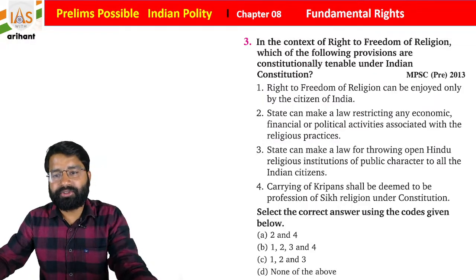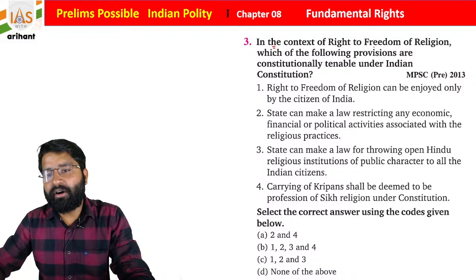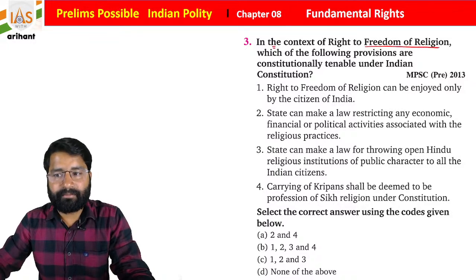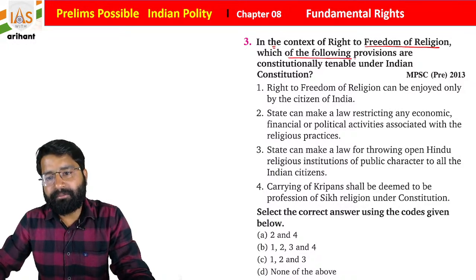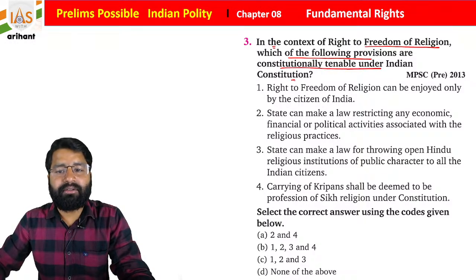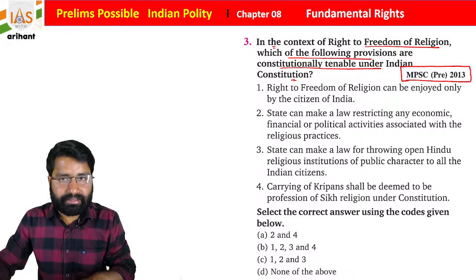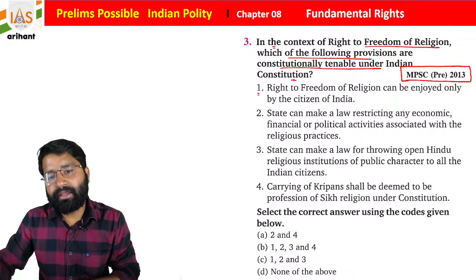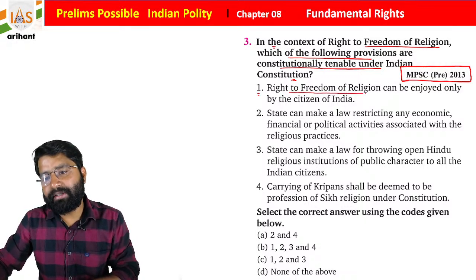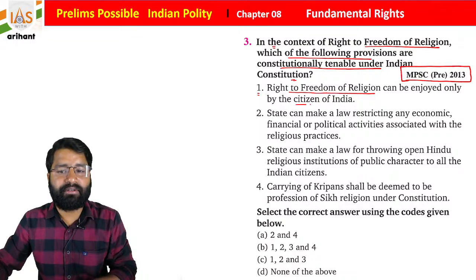Now see the third question. In the context of the right to freedom of religion, which of the following provisions are constitutionally tenable under the Indian Constitution? It was in Maharashtra PSC 2013. Just see the statements. Statement 1: the right to freedom of religion can be enjoyed only by citizens of India.